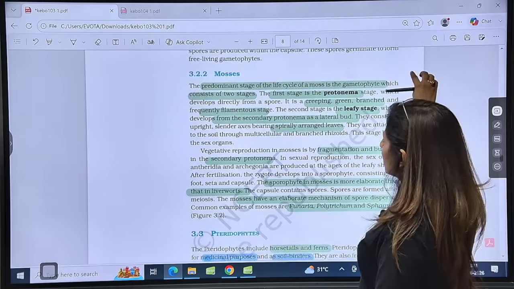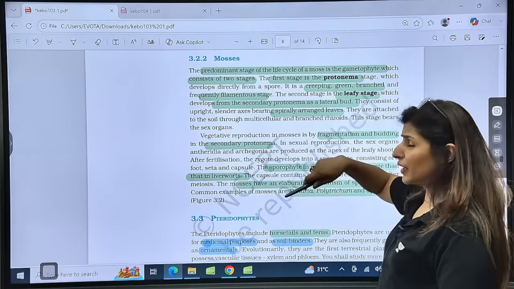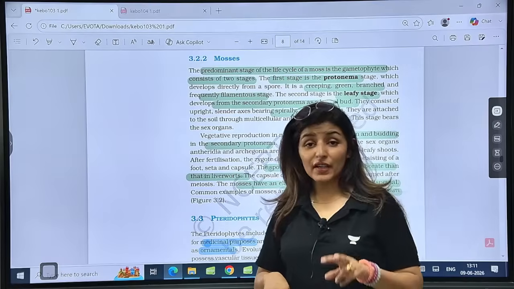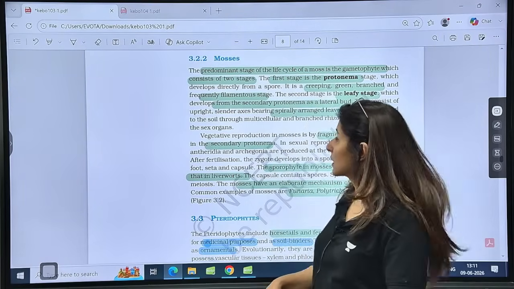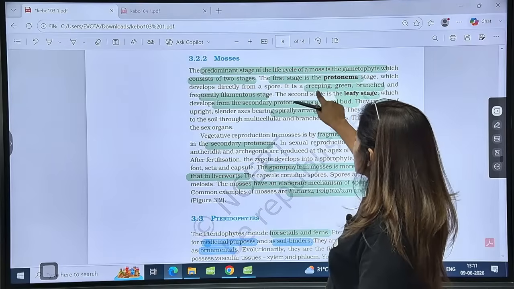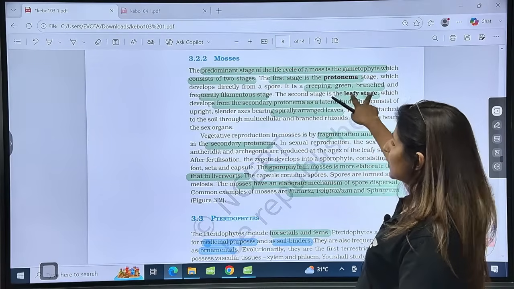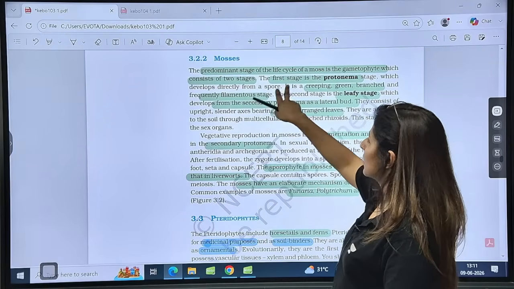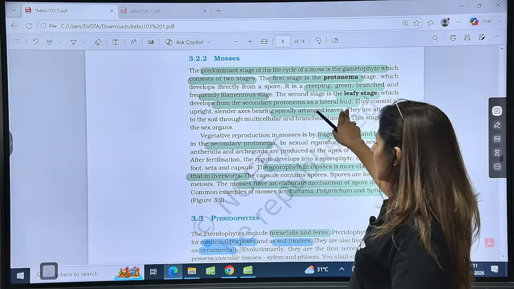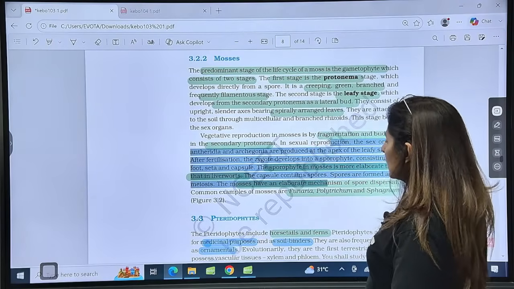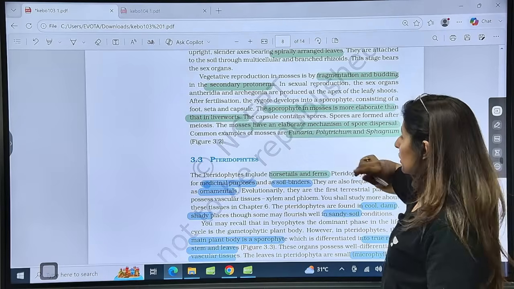All right, talking about the mosses here. Predominant stage of life cycle of moss is a gametophyte, just like that. But now the gametophyte has two further stages. First is the protonema stage, followed by the leafy stage. See, first is protonema, which is creeping, green and branched and frequently filamentous. Second is the leafy stage, which develops from the secondary protonema as a lateral bud, right? And leafy stage has spirally arranged leaves. Are these points clear? Then vegetative reproduction, again by fragmentation, then budding in the secondary protonema.